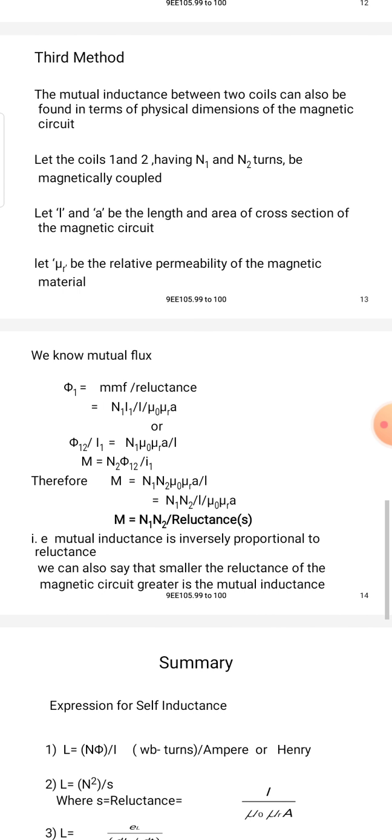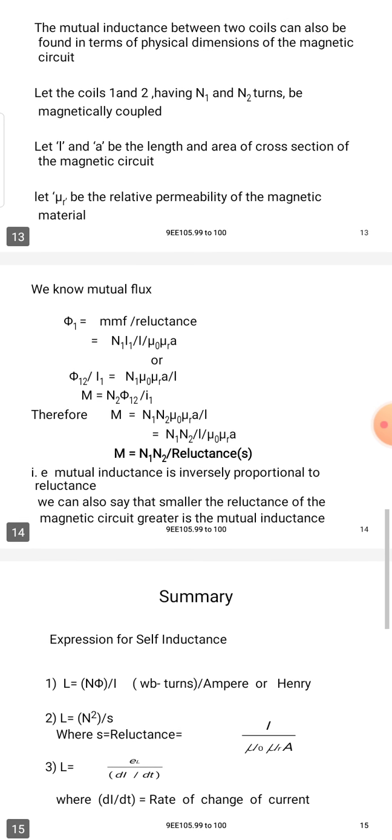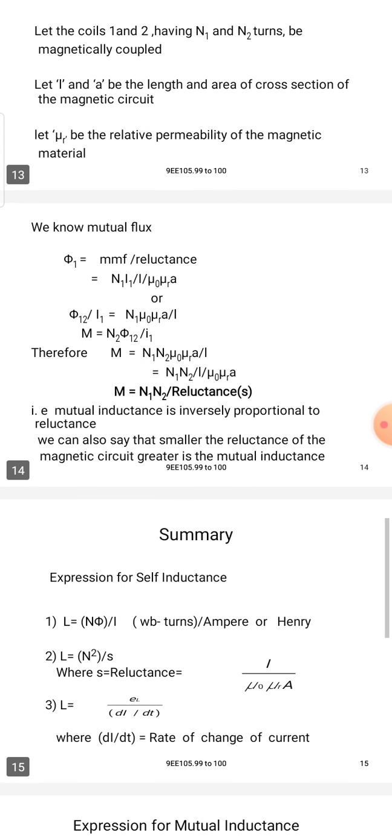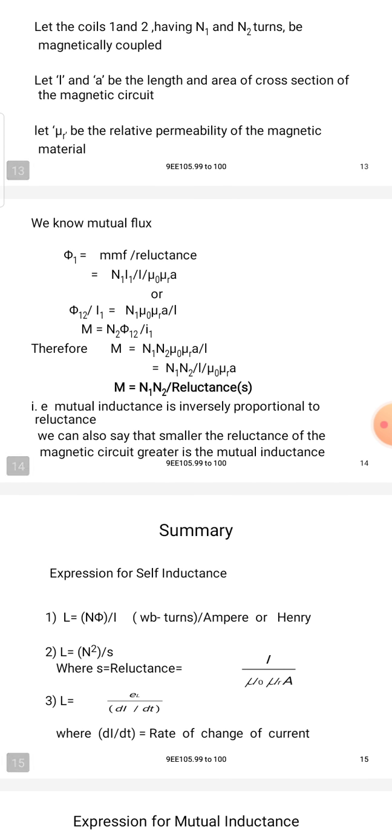Let l and A be the length and area of cross section of the magnetic circuit. Let μr be the relative permeability of the magnetic material, and μ0 the absolute permeability.